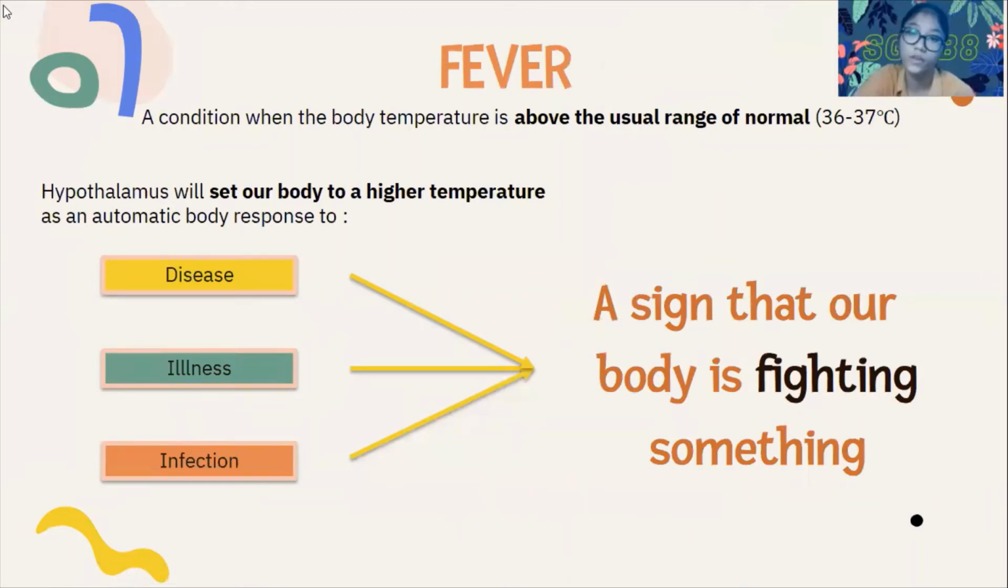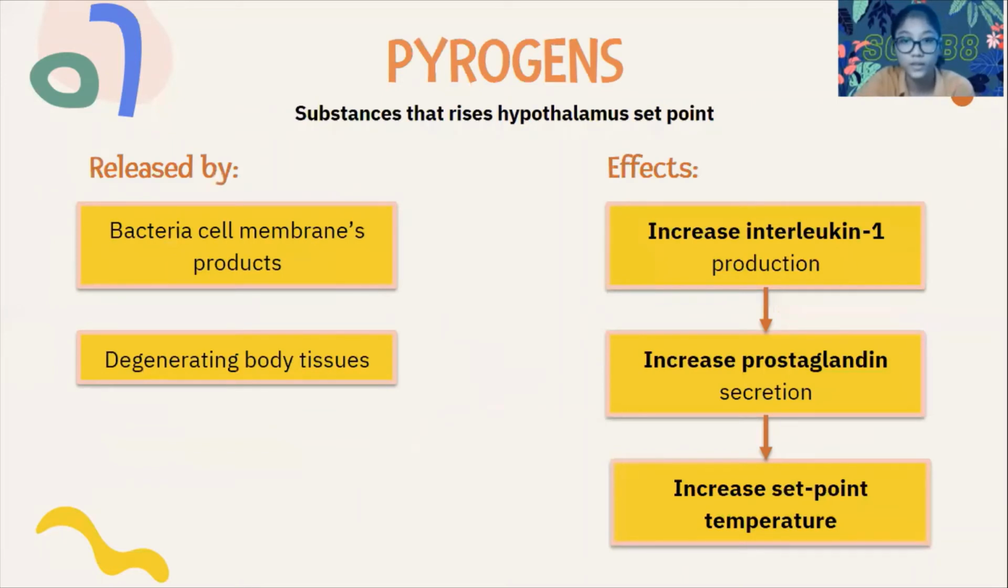Now I will explain about the deviations of body temperature regulation. The first one is fever. Fever is a condition when the body temperature is above the usual normal range, 36 until 37 degrees Celsius. Fever is your body trying to fight and keep away some illness or infections. There is a part of our brain called the hypothalamus that has a main role in controlling our body temperature. Fever can be caused by abnormalities in the brain or by toxic substances that affect the temperature regulating centers.